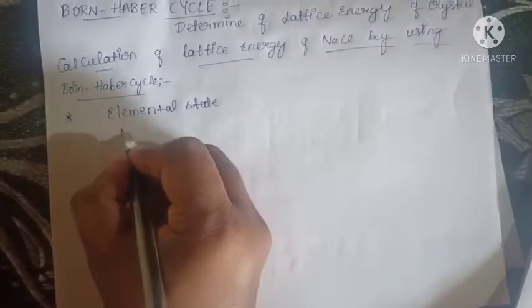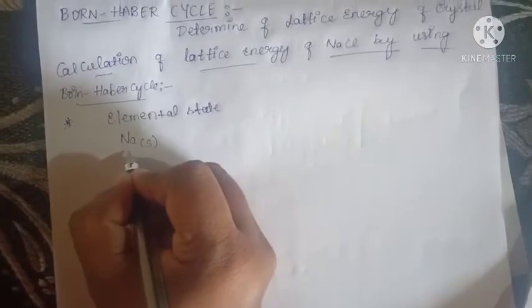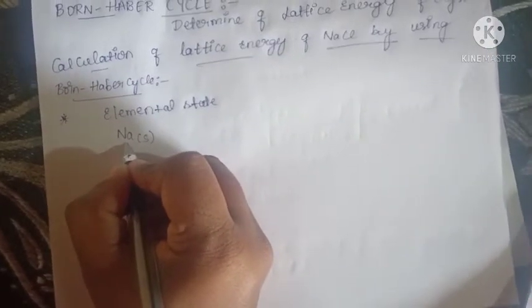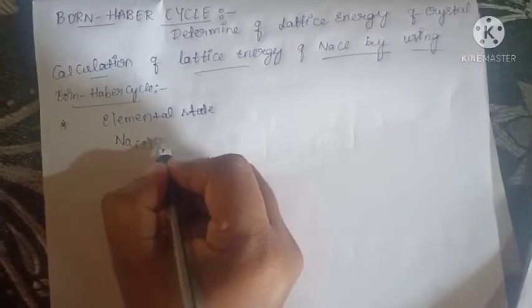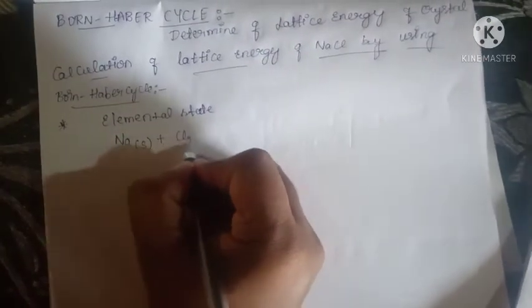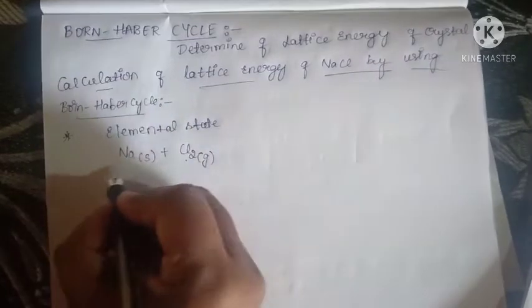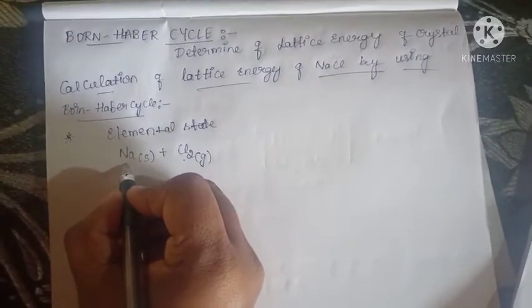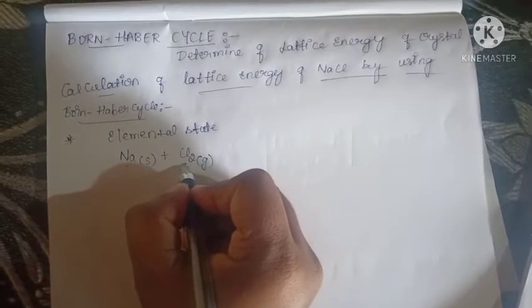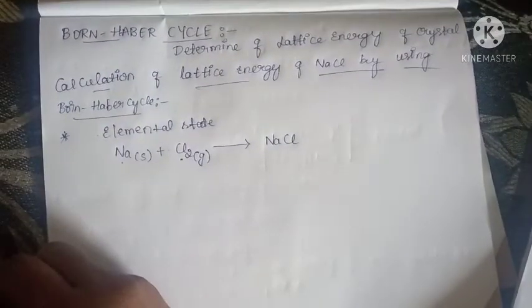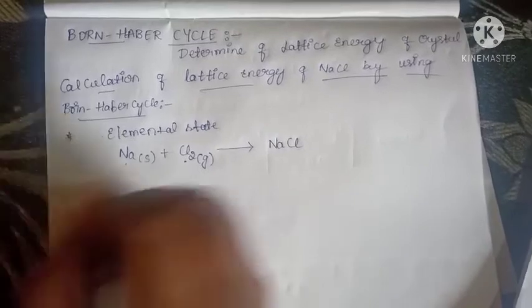In that, the 1 mole of sodium is in solid state and monoatomic, plus 1 mole of chlorine, it is in gaseous state. Chlorine is a diatomic molecule. Sodium is monoatomic. And it forms NaCl.